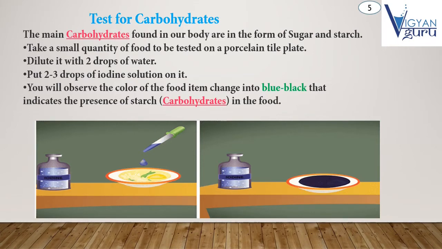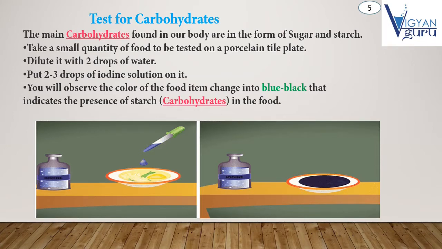When the color of the food item changes into blue black color, that indicates the presence of starch. That means the color of carbohydrate or starch is blue black, and the final conclusion is that carbohydrate is present in this food.